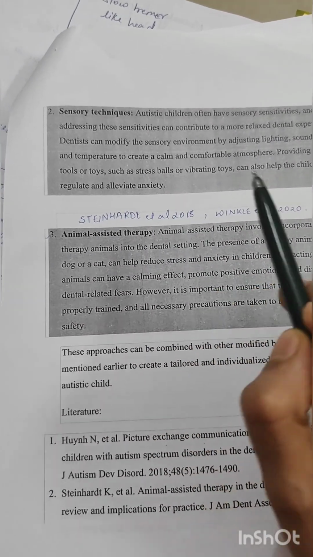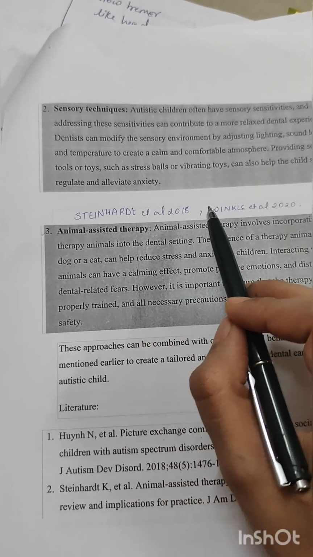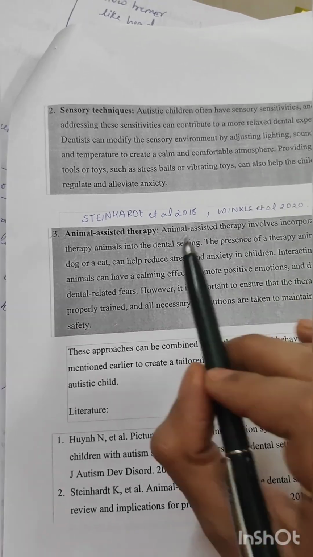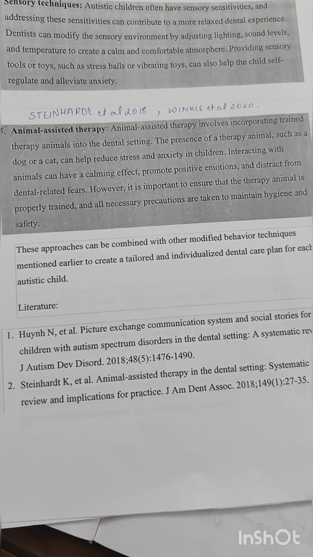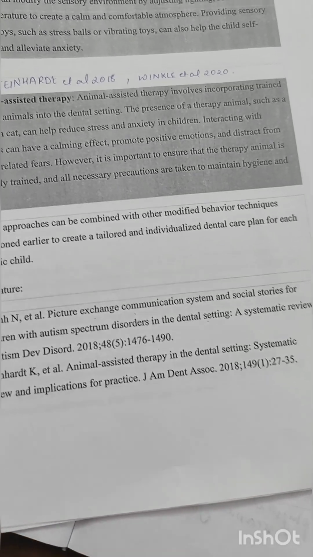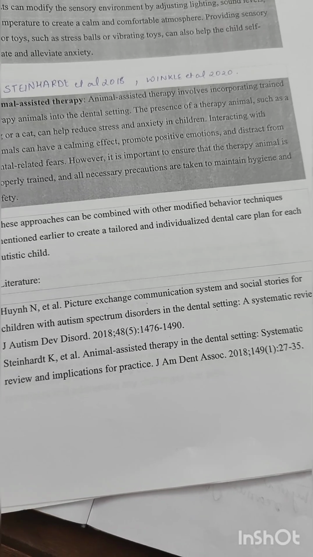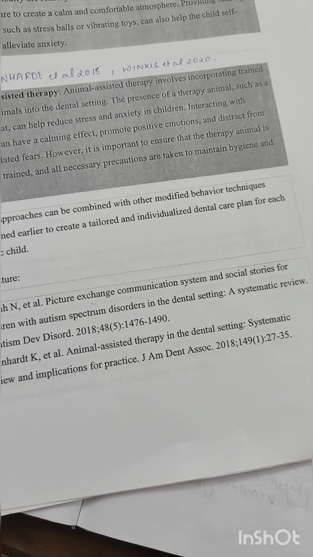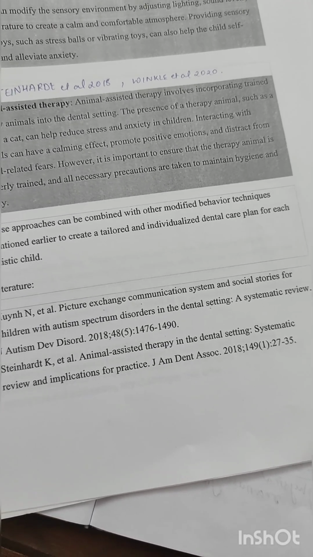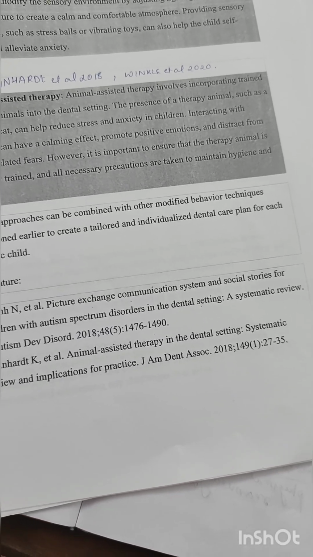Now the next is animal assisted therapy, given by Steinhardt T et al. 2018 and Winky et al. 2020. Steinhardt T 2018, Winky et al. 2020. Animal assisted therapy involves incorporating a trained therapy animal into the dental setting, such as a dog or a cat, which can help to reduce stress and anxiety in children. The animals' interaction can give a calming effect, promote positive emotion and distract from dental related fear. However, it is very important that the animal is trained properly and all the necessary precautions are taken to maintain hygiene and safety.